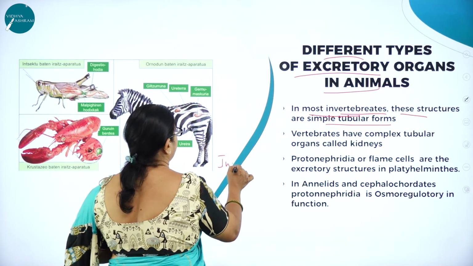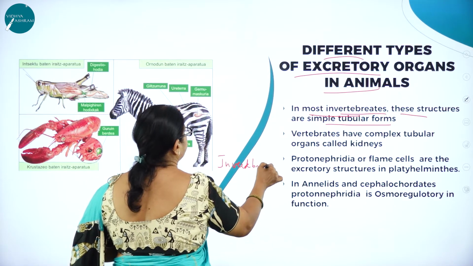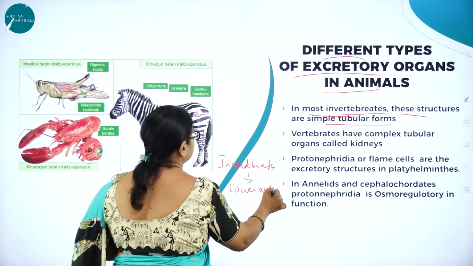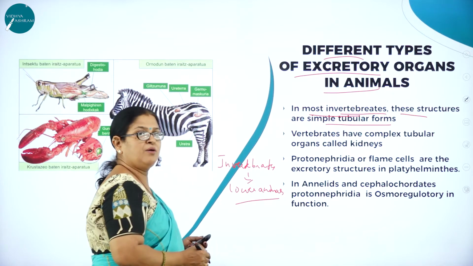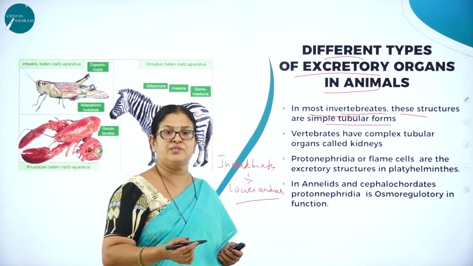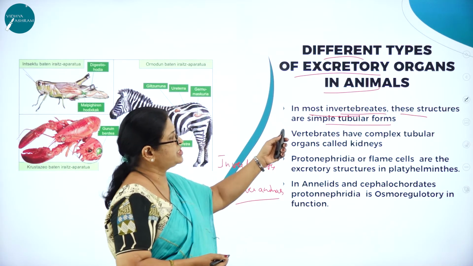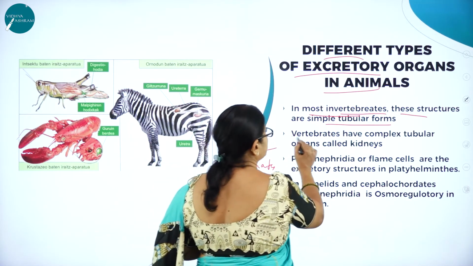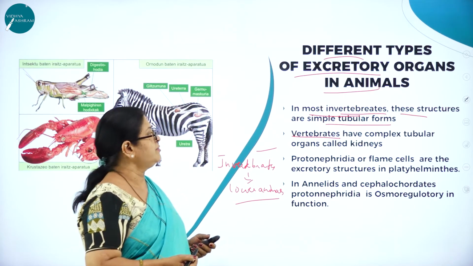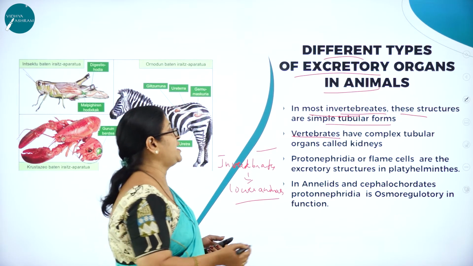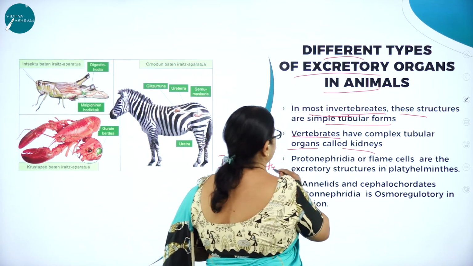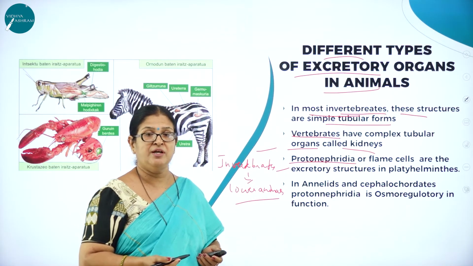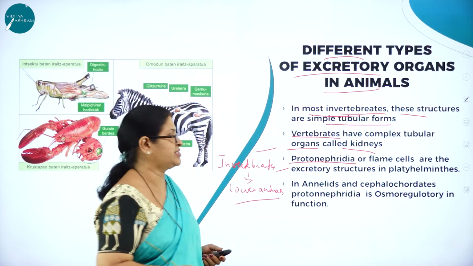Invertebrates are called lower animals because they don't have a better body organization like what you come across in higher animals. So in most invertebrates, these structures are simple tubular forms. Vertebrates, like for example mammals, have complex tubular organs like kidneys. Then protonephridia: you come across them in platyhelminths, where flame cells are the organs of excretion.